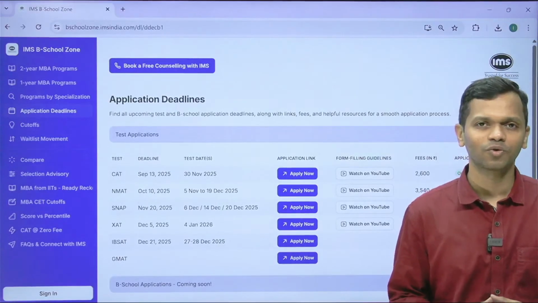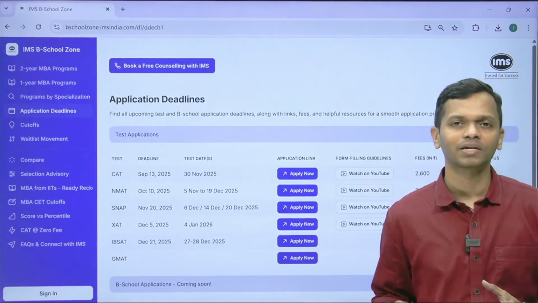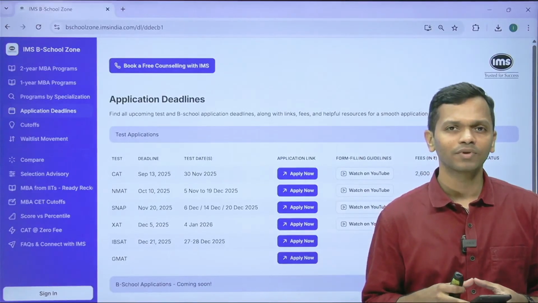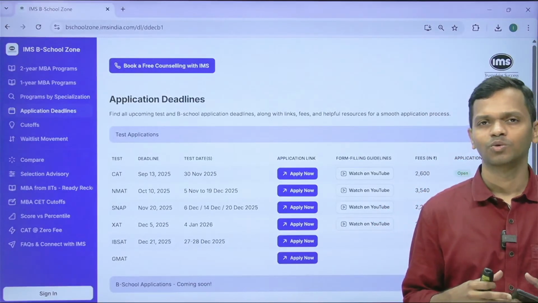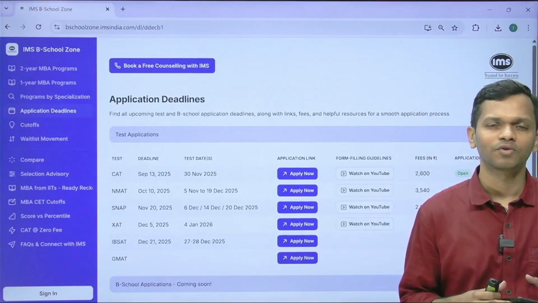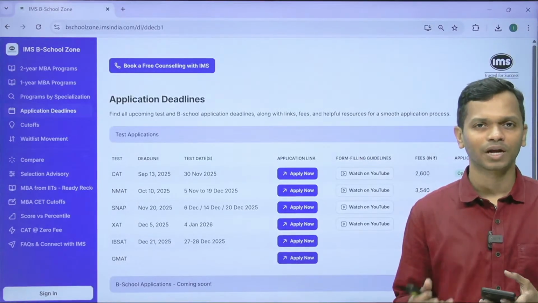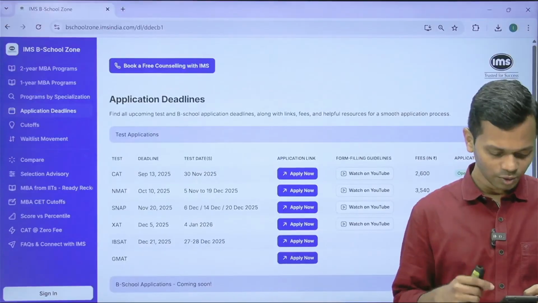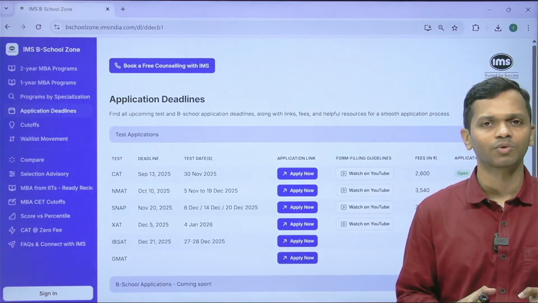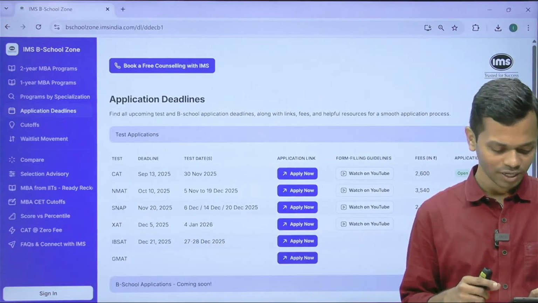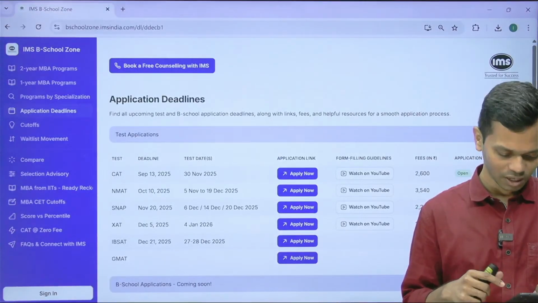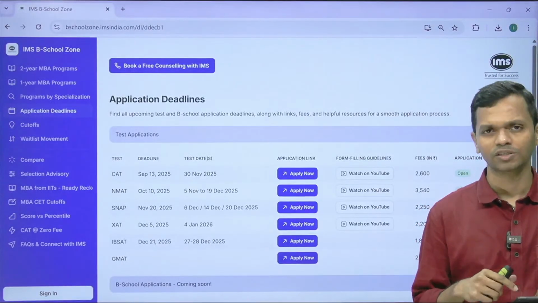So today we are going to focus on the CAT, XAT, NMAT and SNAP form. So if you have any questions in terms of how you go about filling the application, or any queries regarding your academics, your work experience, in today's session we are going to discuss all of these questions, right? So if you have any questions, you can put them in the live chat window and I'll be taking questions directly from there.